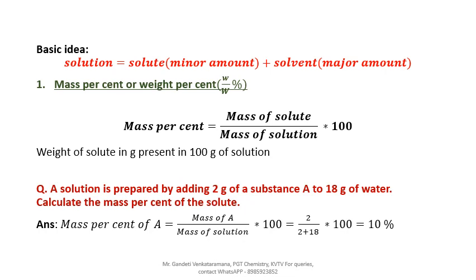This is the answer. Mass percent of A. Why am I calculating A? Not B, because A is the minor amount or less amount. 2 grams of A, so it is your solute. So mass percent of A, or mass percent of the solute, equals mass of A by mass of the solution into 100. What is A? 2 by mass of solution, not 18, because you are adding 2 grams to the 18 gram. So now total mass equals 2 plus 18 equals 20 grams. So 2 by 20 into 100, you will get 10%. Isn't it? Next.